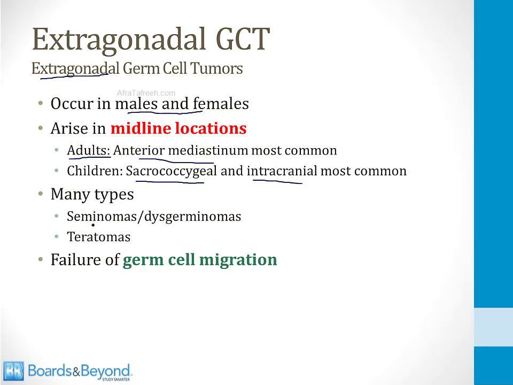There are many different subtypes, seminomas, dysgerminomas, teratomas. They're unlikely to ask you about this on your exam, but what they're going to want you to know for Step 1 is that the reason these germ cell tumors occur outside of the gonads is because there's a failure of germ cell migration during early embryology. Remember that the germ cells migrate to the gonads as the embryo is developing. If for any reason germ cells get stuck in an extragonadal location, that can lead to an extragonadal germ cell tumor, and that's the most important thing to know about these for your Step 1 exam.